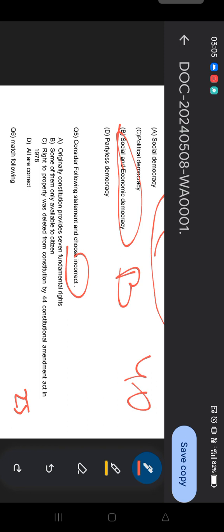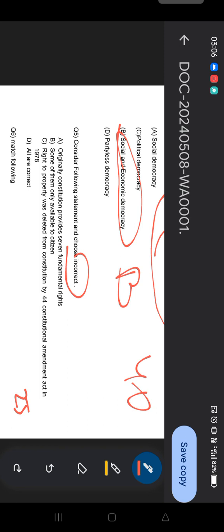We are providing you sufficient time, because you will be filling your OMR sheet, and I hope you are all attempting the questions through the OMR sheet. Okay, and your time is off. So you need to find the incorrect one.